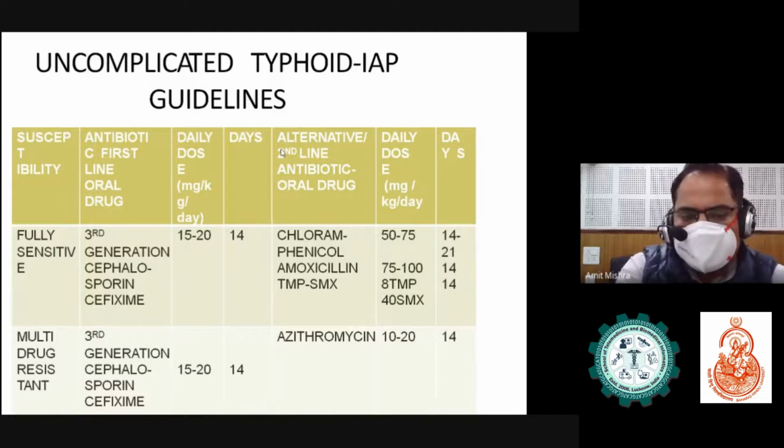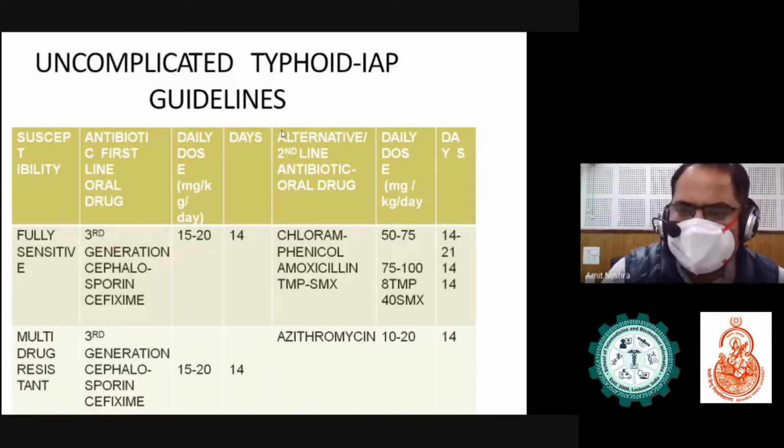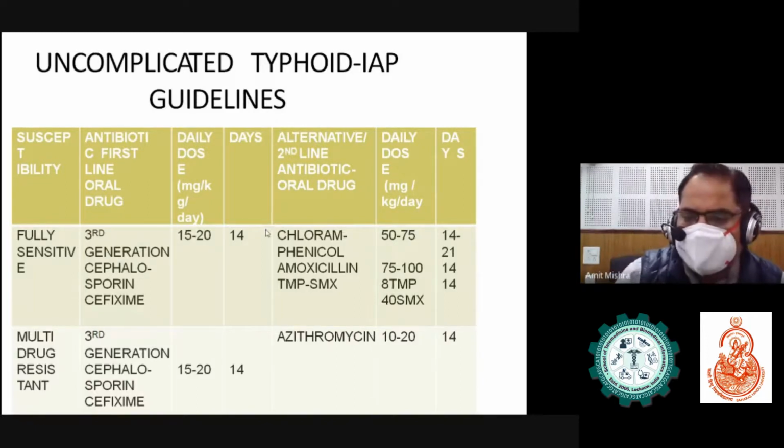In multi-drug resistant cases, we prefer also a third generation cephalosporin in a dose of 15 to 20 mg per kg for 14 days, along with alternative azithromycin in a dose of 10 to 20 milligram per kg, up to 1 gram. Azithromycin is given once daily for 5 days.